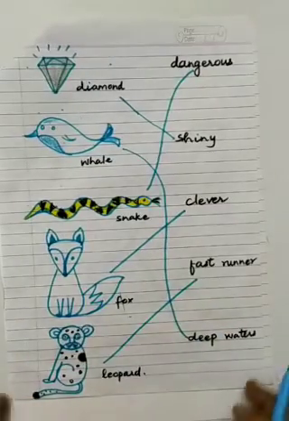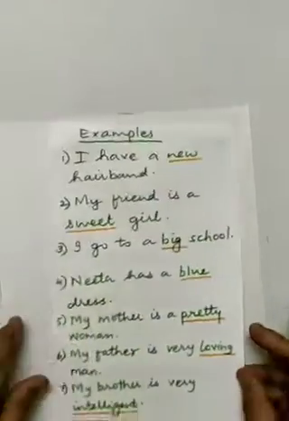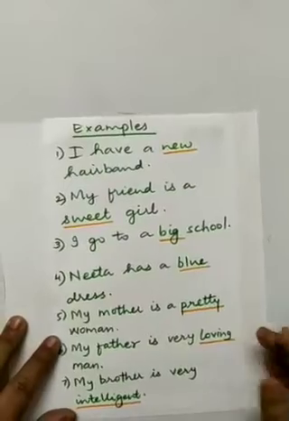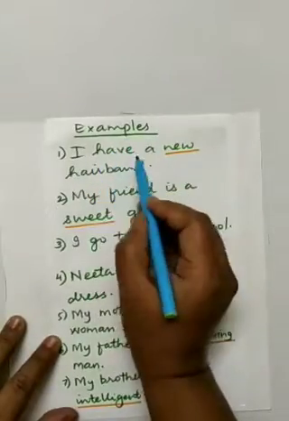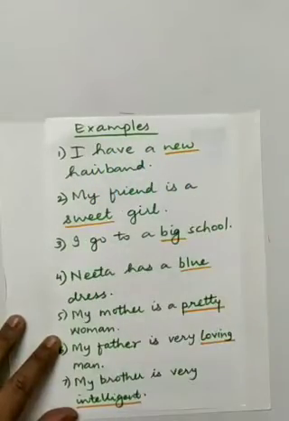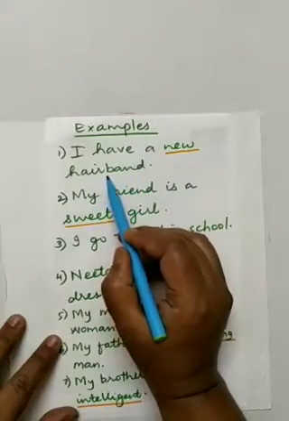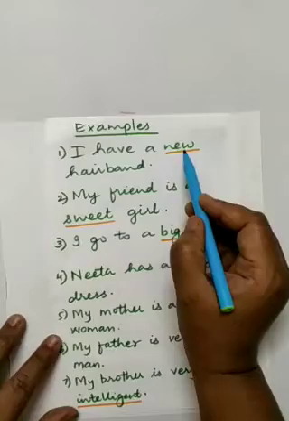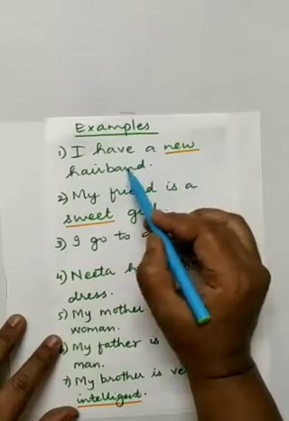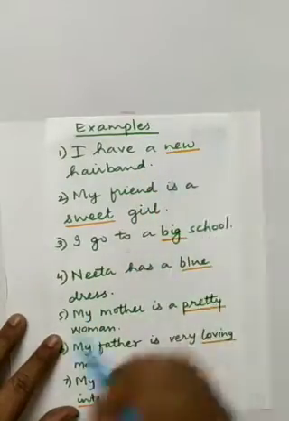Right? So these were the examples with pictures. Now, without pictures, some examples. For example, I have a new hairband. Now which is the naming word here? Hairband. So about the hairband, how is the hairband? New. So new, you are describing the hairband, that is a new hairband.